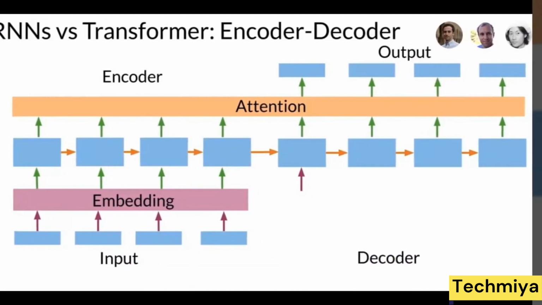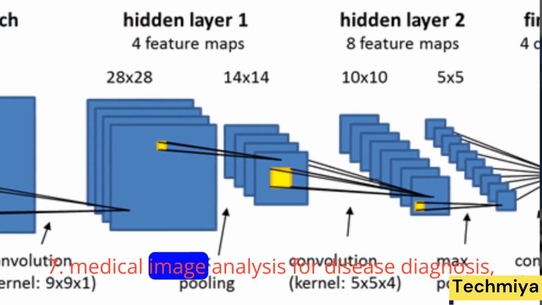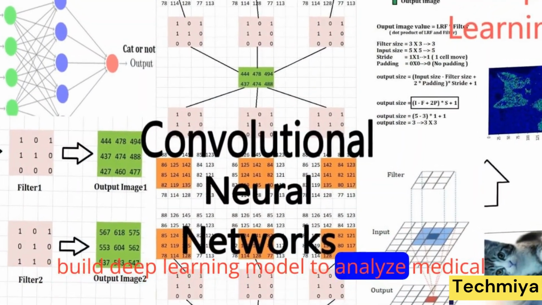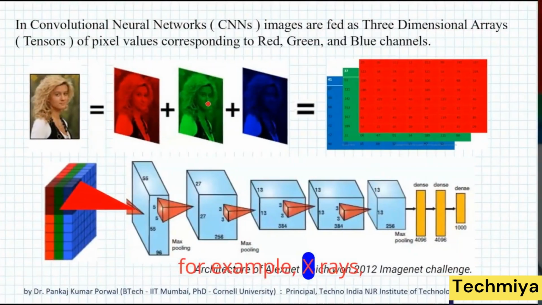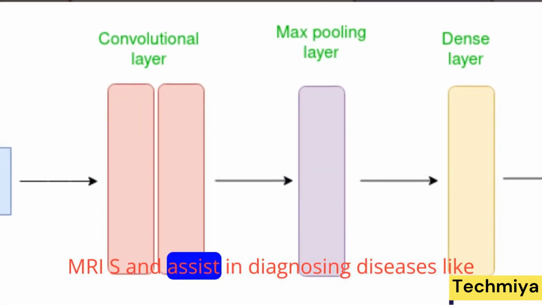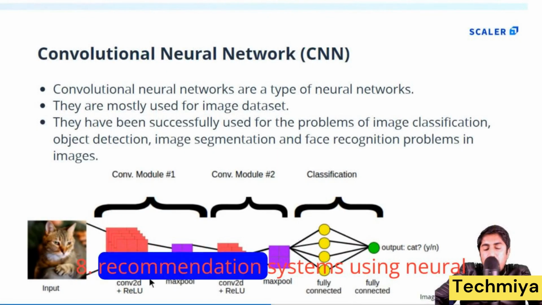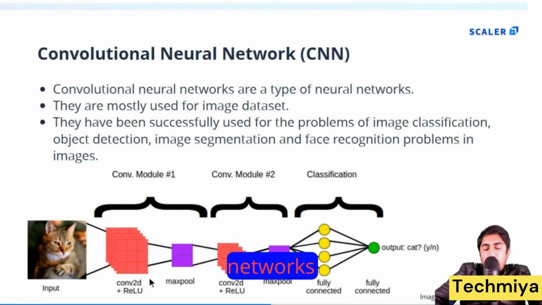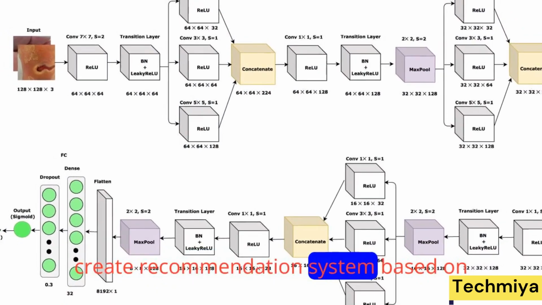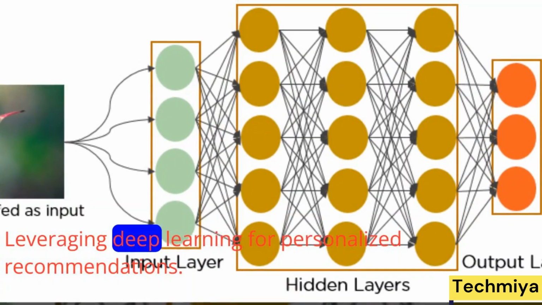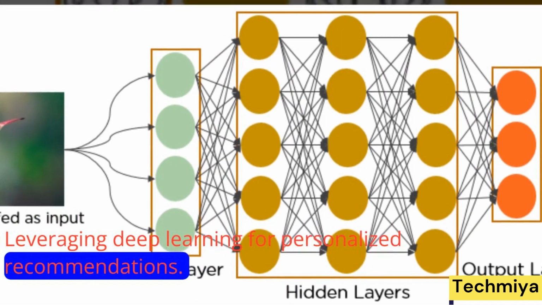7. Medical image analysis for disease diagnosis. Build a deep learning model to analyze medical images, for example, X-rays, MRIs, and assist in diagnosing diseases like pneumonia or cancer. 8. Recommendation systems using neural networks. Create a recommendation system based on collaborative filtering or content-based methods, leveraging deep learning for personalized recommendations.